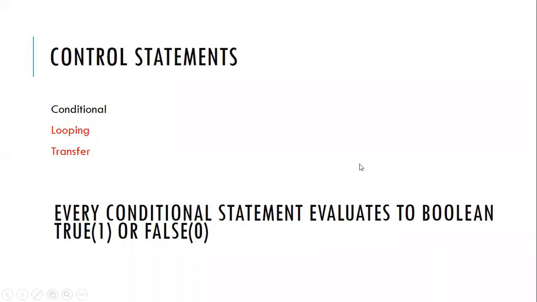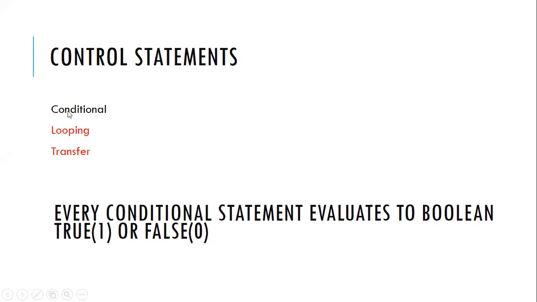So you have understood the algorithm, sorry, the flow chart, and now we'll go to the control statements. With control statements, we want to control our program. How should it run? Where should it go? What should happen? So for controlling a program, we have different kinds of things: conditioning, looping, or transferring.